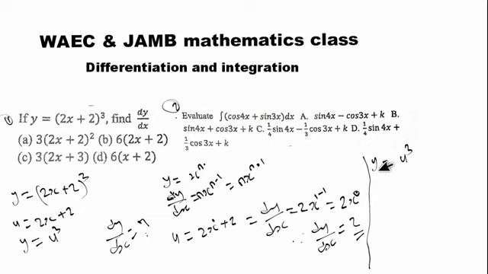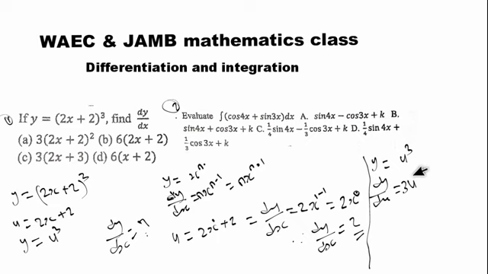To differentiate this y with respect to u, the 3 comes to the front of the u: 3 multiplied by u, and you subtract 1 from the power, according to the general expression when you are differentiating a term with power n.